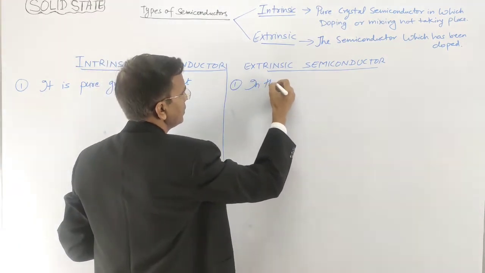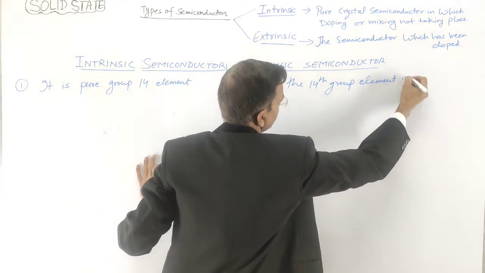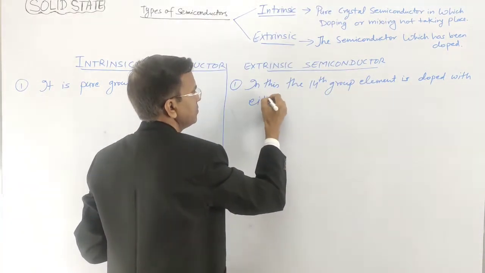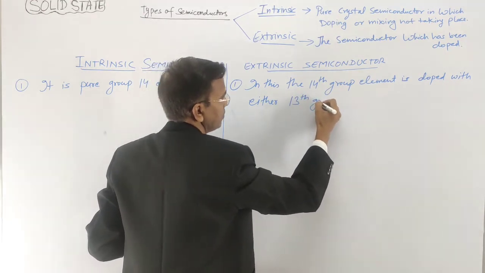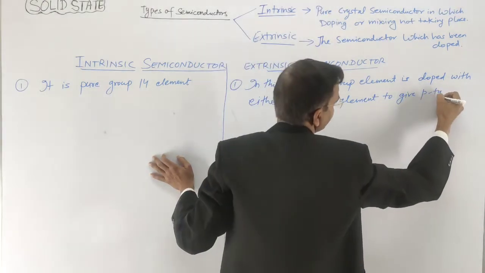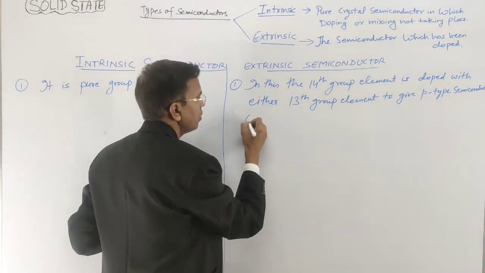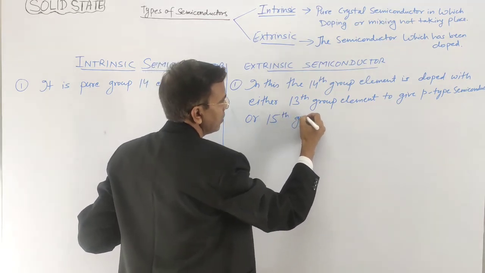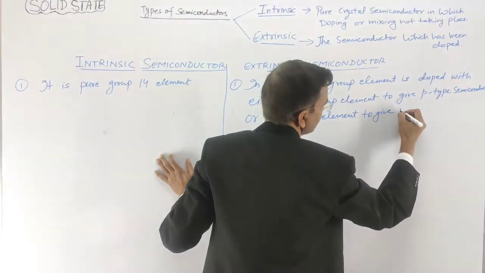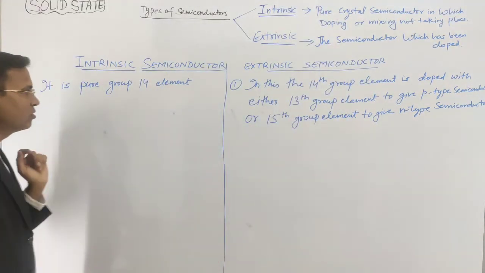Now here in extrinsic, the 14th group element is doped with either a 13th group element to give p-type semiconductor, and or with a 15th group element to give n-type semiconductor. Right?